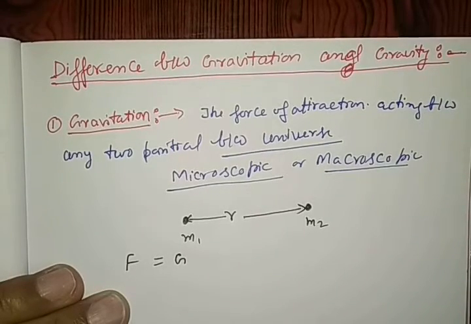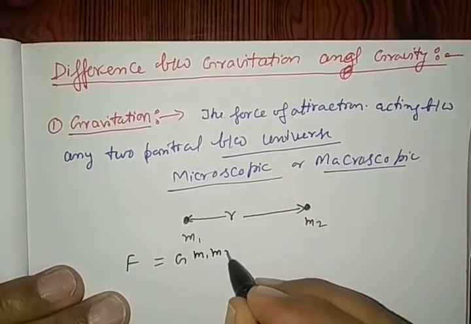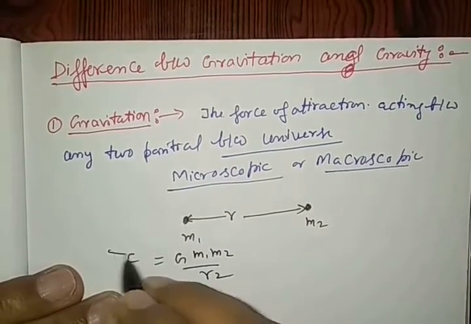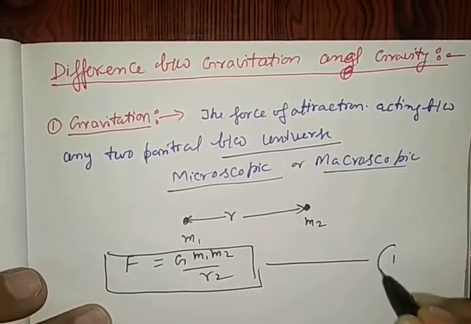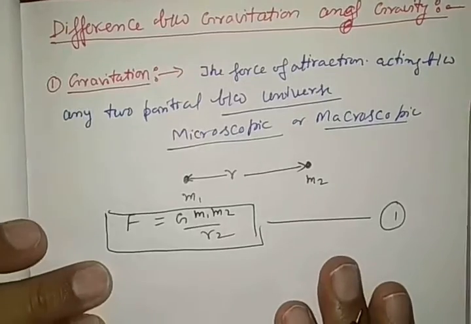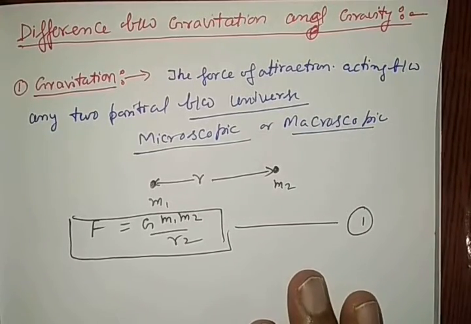This is the well-known gravitation formula, F = G M1 M2 by r square. So it must be clear to everybody that this is the universal gravitation force law acting between any two particles.